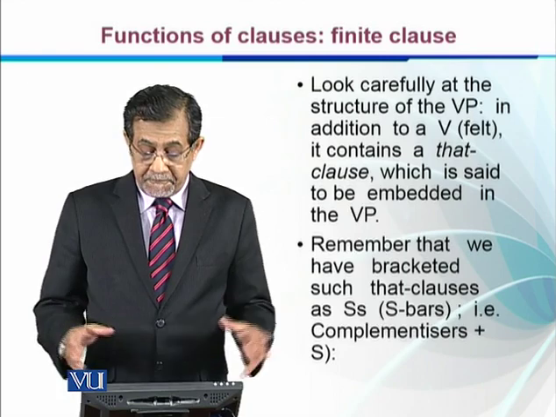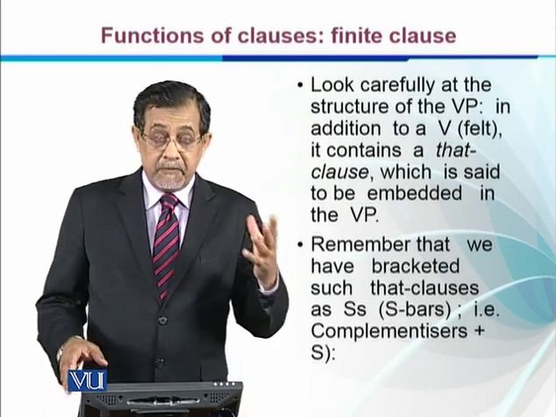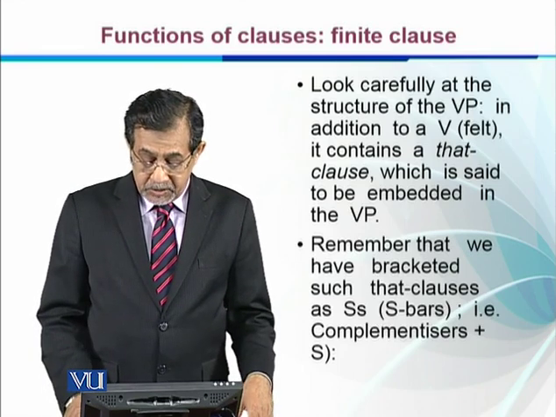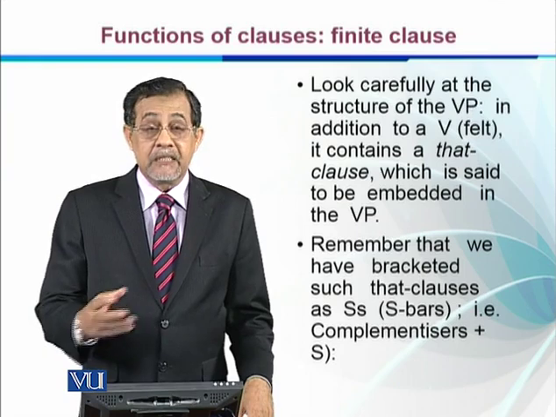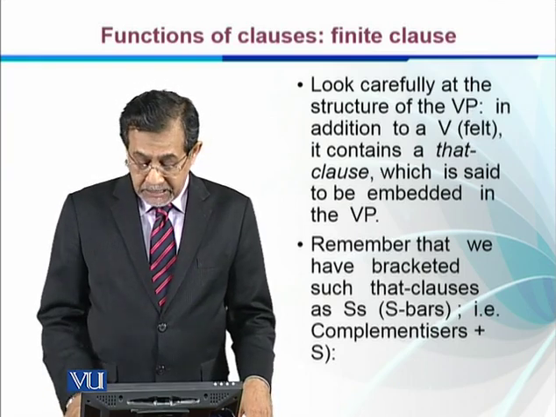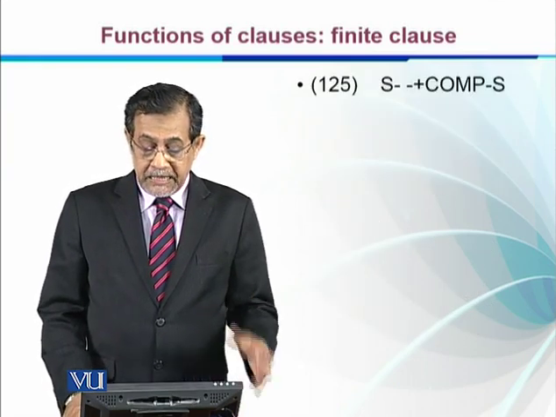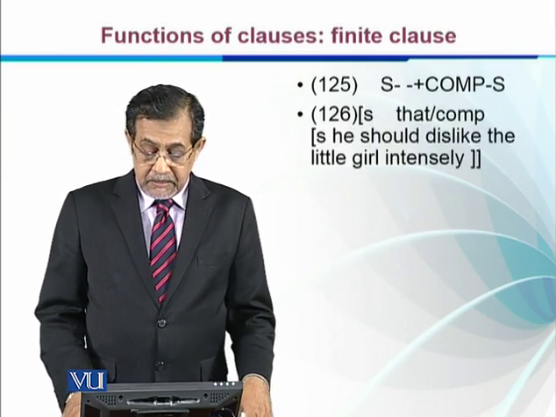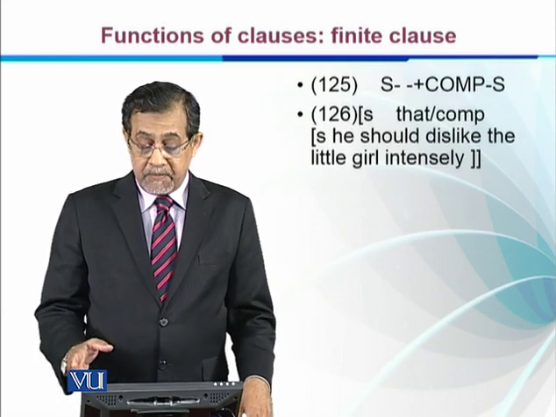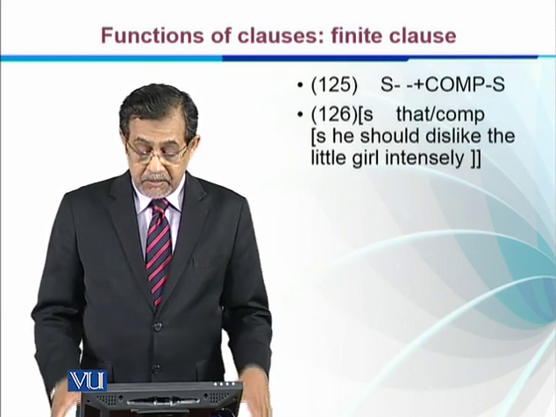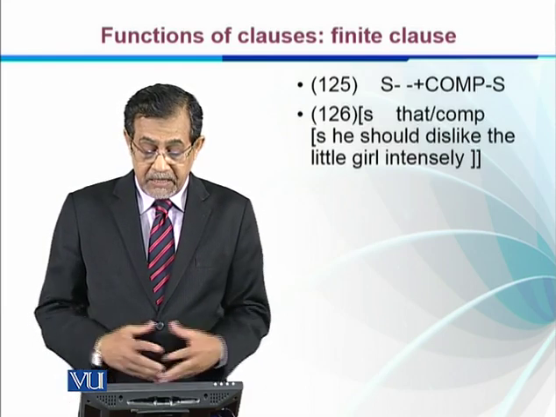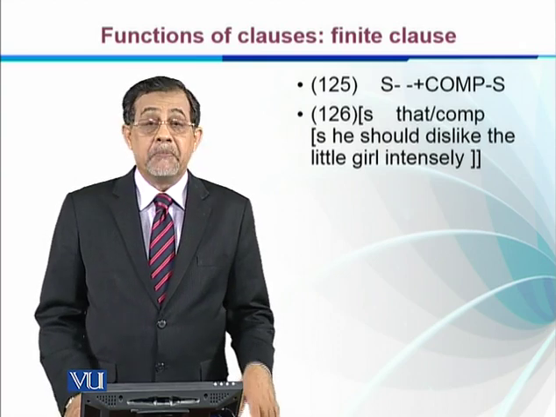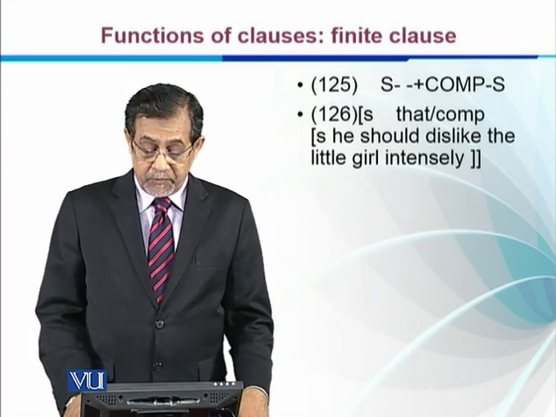Remember that we should have bracketed such a that clause with S bar. We have talked a lot about this, and they are complementizers plus S. That is the complementizer, and it has S bar. So S bar is complementizer plus sentence. We have the main sentence, the complementizer, and the S bar sentence. That is the complementizer. So we have S bar, he should dislike the little girl intensely. So this will be the bracketing of the sentence we have talked about.